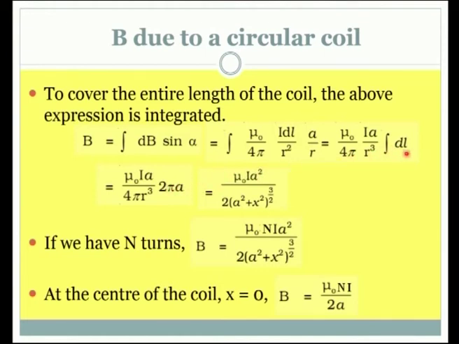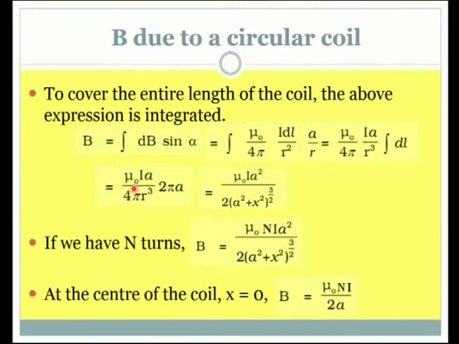So, what is the integral dl? Any guess? When we integrate the elemental length dl, what do we get? We get the circumference ultimately. What is the circumference? 2 pi a. So, that has been substituted here, and the simplifications are performed.